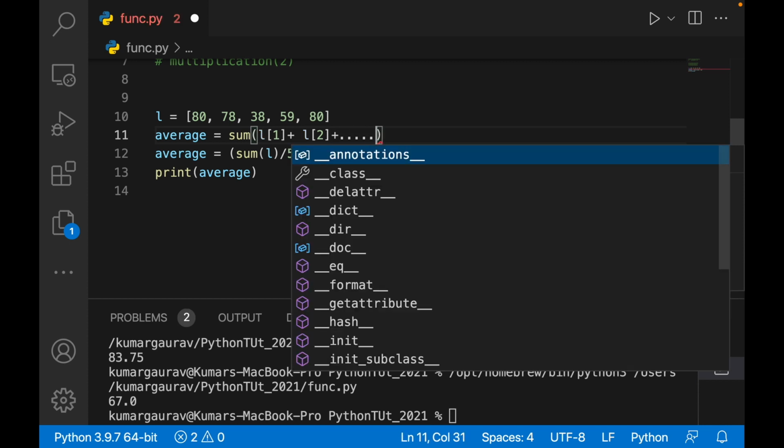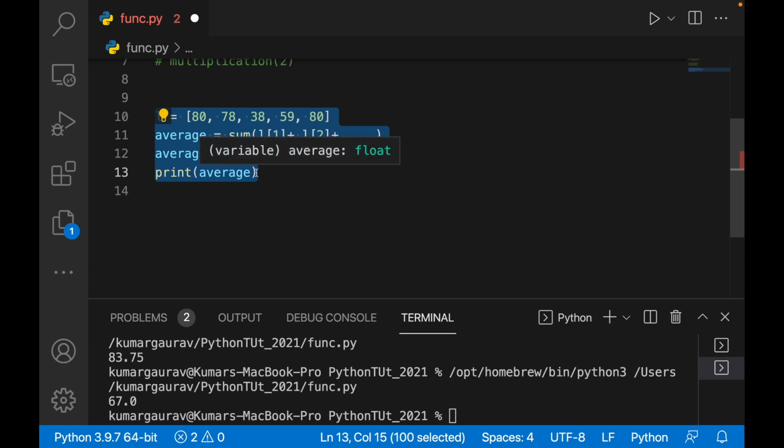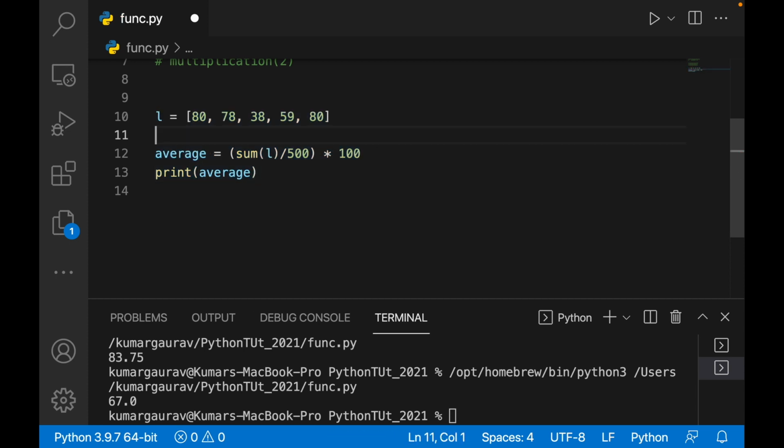So what happens, the code becomes lengthy, and the chances of making mistakes become more. And if you keep on writing this kind of code for all your lists, then it will make your code very shabby. So in order to make it streamlined, you use functions. So instead of writing this, you just make a function.